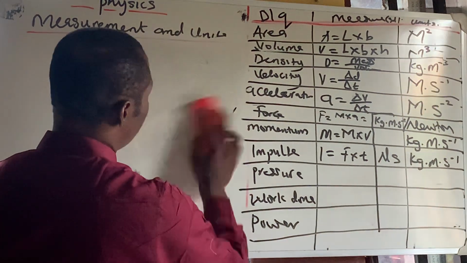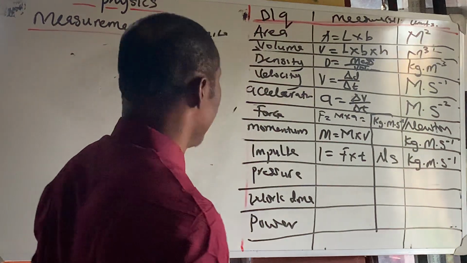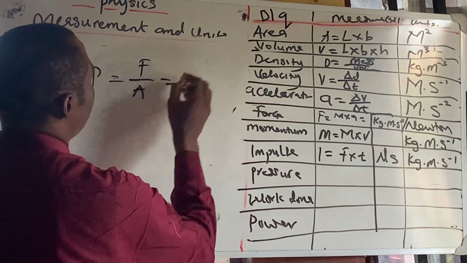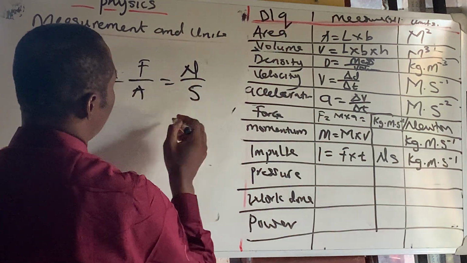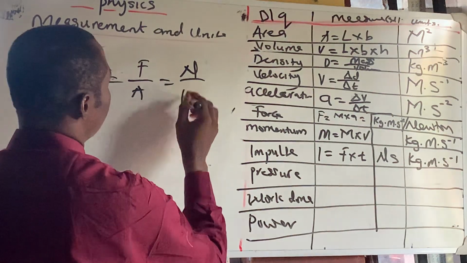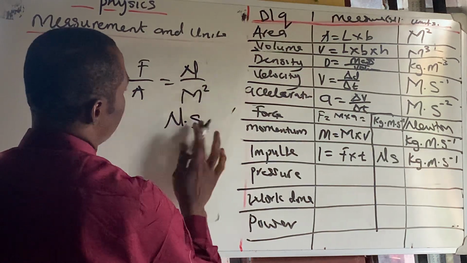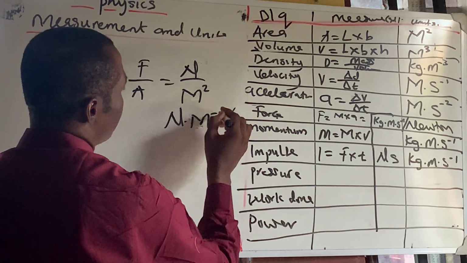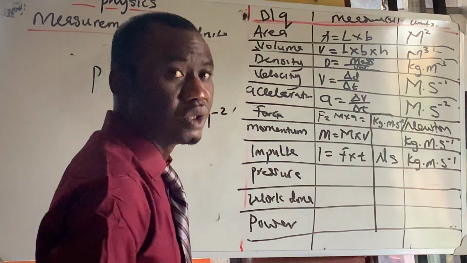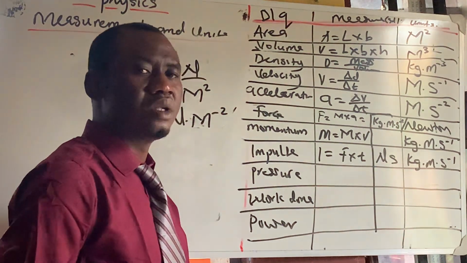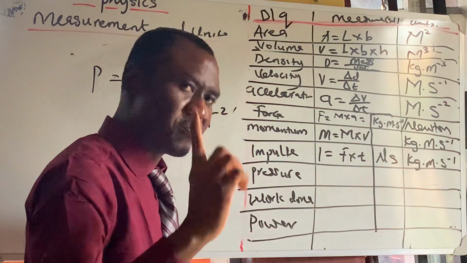So let me solve that again. Pressure is force over area, which is Newton per meter squared. This is Newton over meter raised to the power of 2, which is Newton meter raised to the power of minus 2. Or Newton per meter raised to the power of 2, you remember?